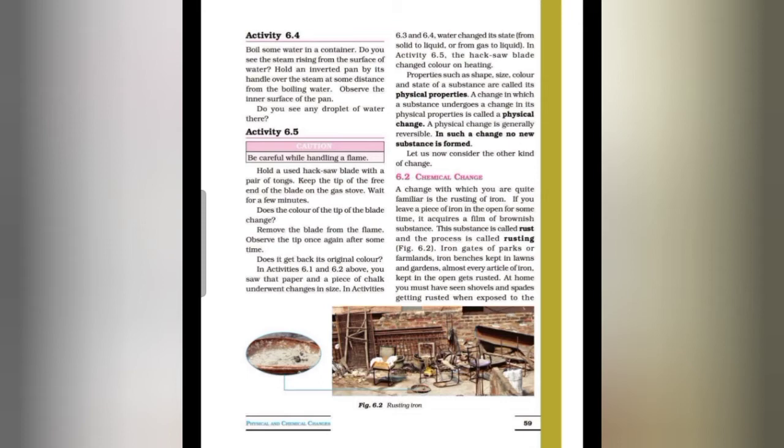So in activity 6.1 and 6.2 above, you saw that paper and pieces of chalk underwent change in size. In activity 6.3 and 6.4, water changes its state from solid to liquid and from gas to liquid. In activity 6.5, the hacksaw blade changed color on heating. So properties such as shape, size, color and state of a substance are called its physical properties.